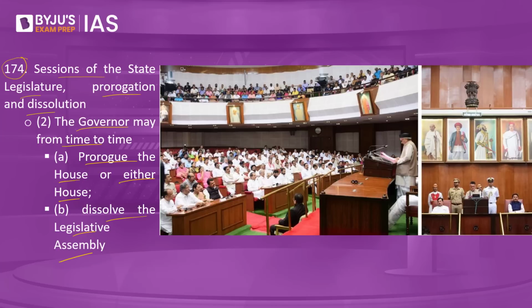So Article 174(2)(b) clearly goes on to say that the Constitution has given the power to the governor to dissolve the assembly on the basis of aid and advice of the cabinet. Do note, it is on the aid and advice of the cabinet. But what if the cabinet does not have the numbers? What if they do not enjoy the majority? In that particular case, the governor also has the discretion. He would be able to apply his mind that when the chief minister does not garner the majority, in that case, the governor would be able to use his mind and also dissolve the assembly as well.